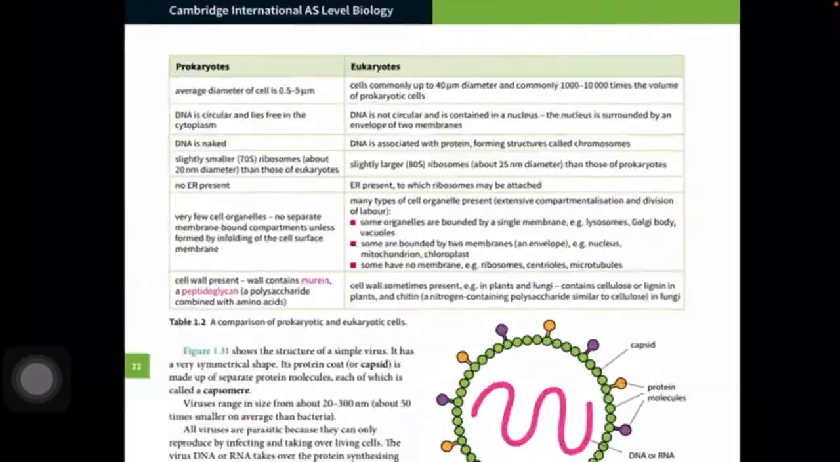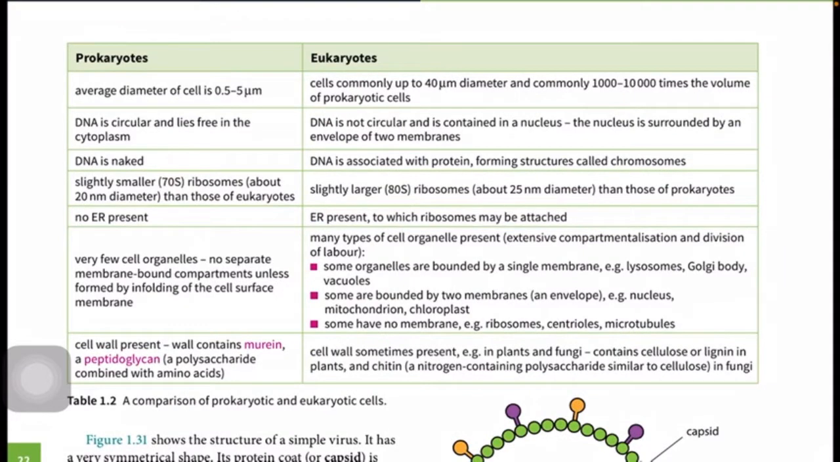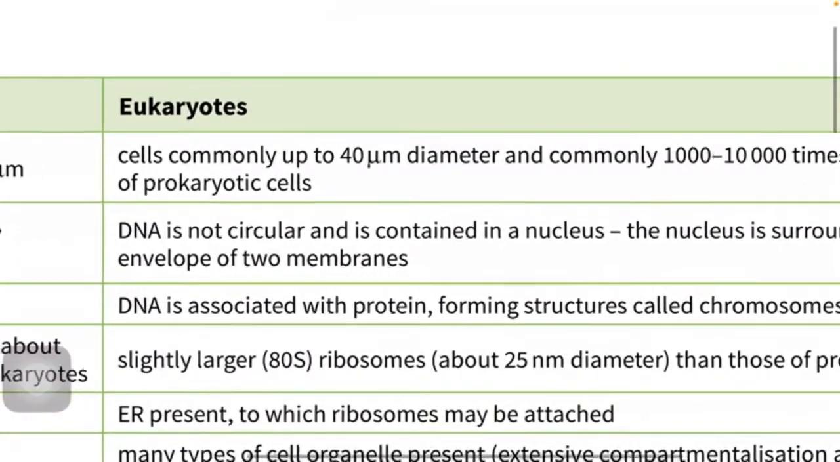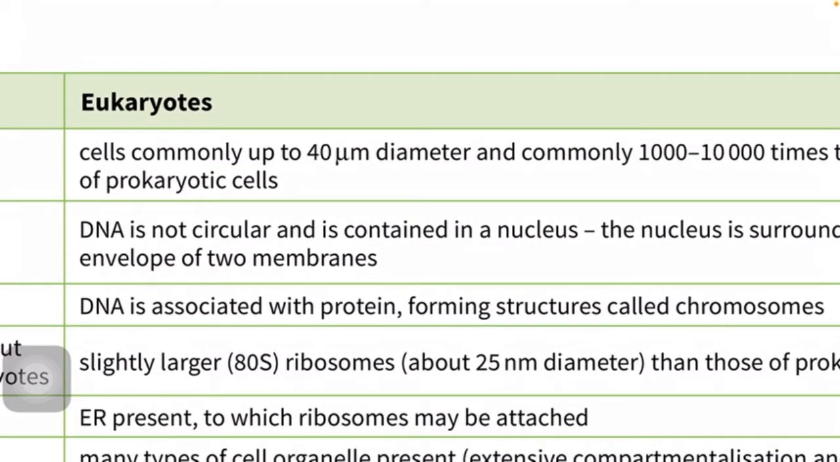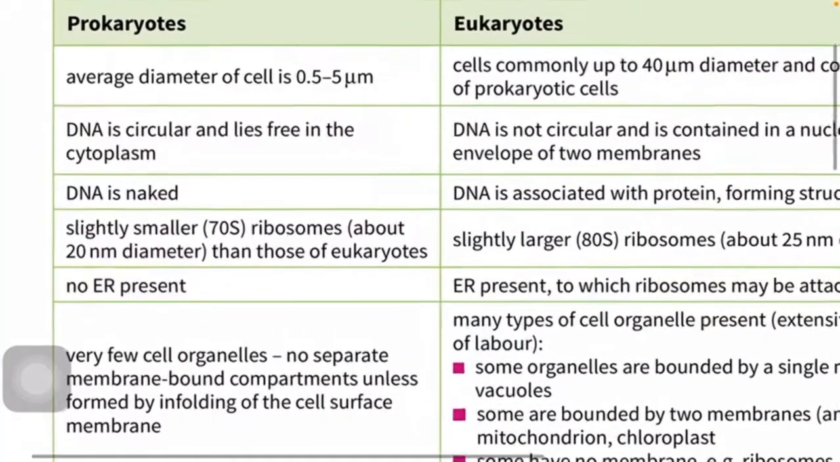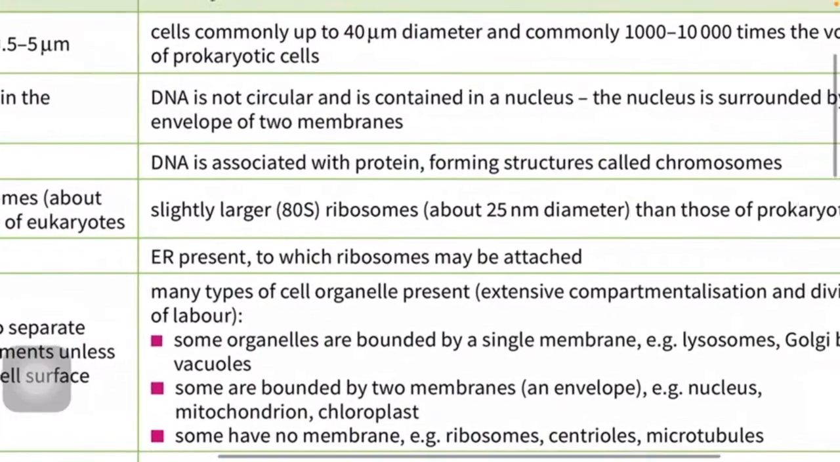And now let us look at the differences. The differences are, as you can see here, between prokaryotes and eukaryotes. In prokaryotes, the average diameter of the cell is 0.5 to 5 micrometers. Eukaryote cells are commonly up to 40 micrometers in diameter and commonly 1,000 to 10,000 times the volume of a prokaryotic cell. In prokaryotes, DNA is circular and lies freely in the cytoplasm. In eukaryotes, as I have mentioned, DNA is not circular and is contained in a nucleus. The nucleus is surrounded by an envelope of two membranes. So yeah, the nucleus is a double membrane organelle. We know that. In prokaryotes, DNA is naked. In eukaryotes, DNA is associated with proteins forming structures called chromosomes.